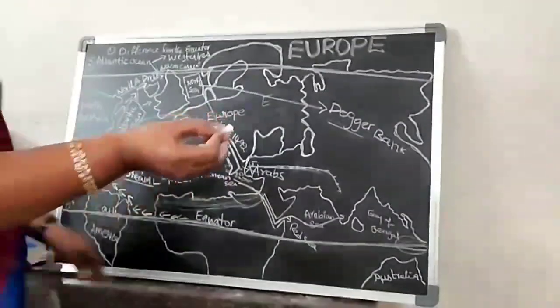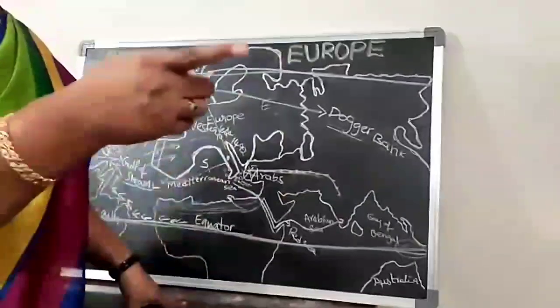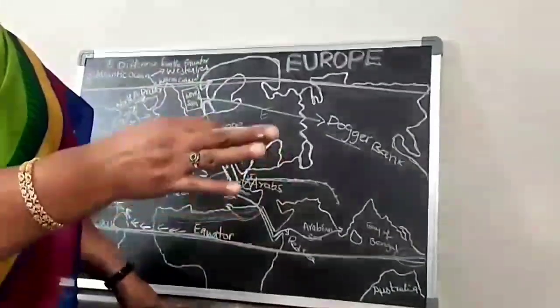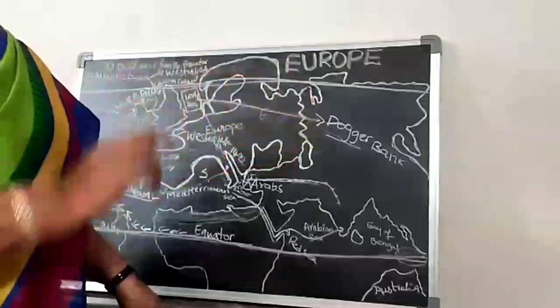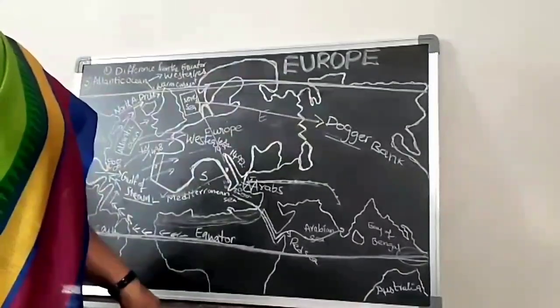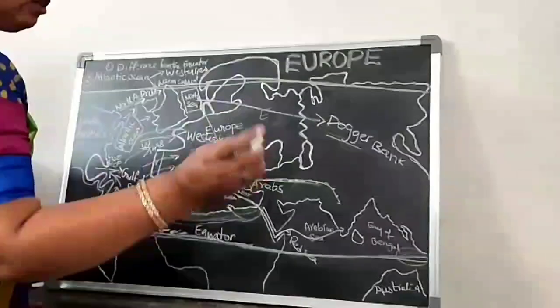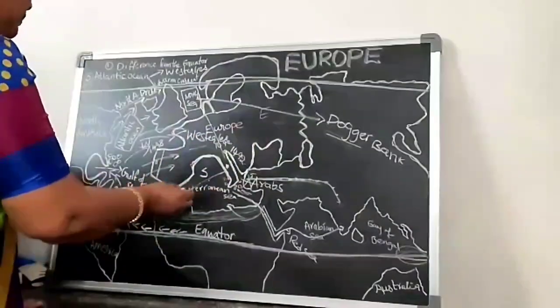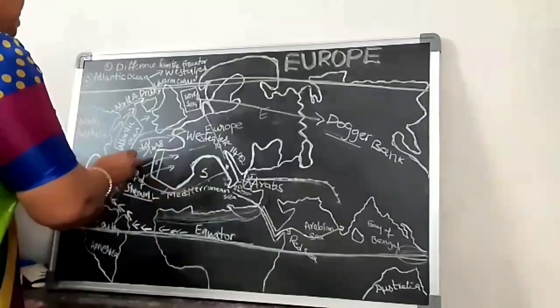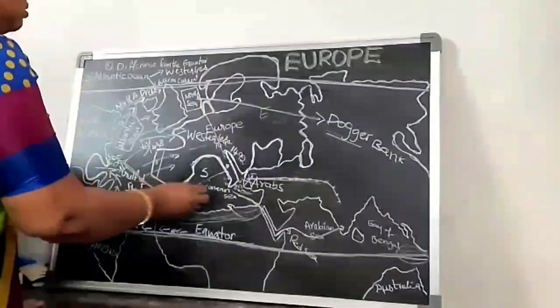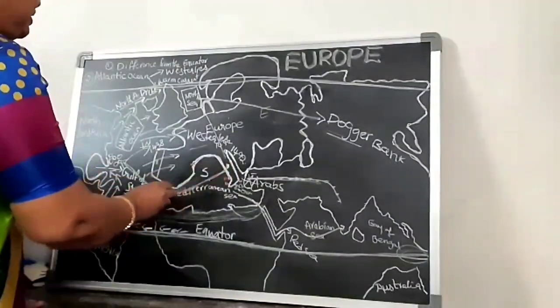What he thought was that the Earth is round in shape. Wherever we start our travel, finally we can reach the same place. He thought like that. That is why he started west. He was traveling to find India. But what happened? He reached some islands. From here to here he went.